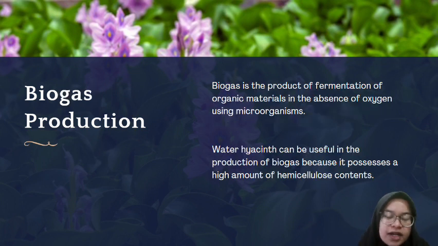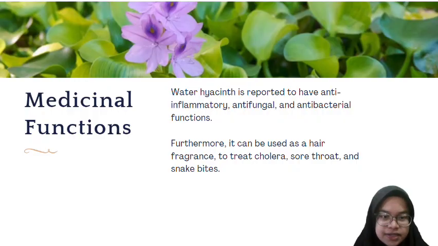Biogas production. Biogas is the product of fermentation of organic materials in the absence of oxygen using microorganisms. Water hyacinth can be useful in the production of biogas because it possesses a high amount of hemicellulose content. Attention is now being drawn toward the production of biogas as a source of fuel due to its cleanliness and cost.